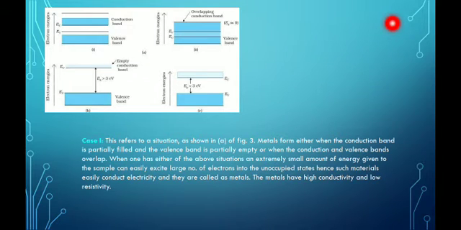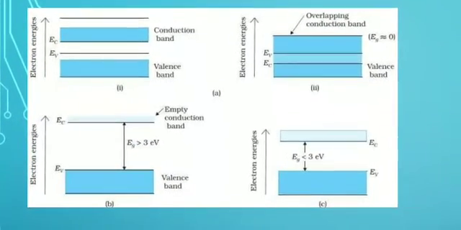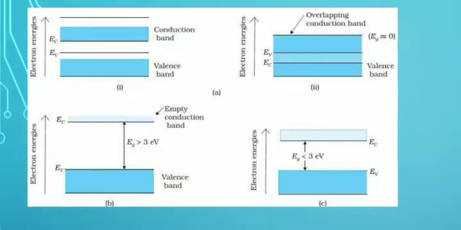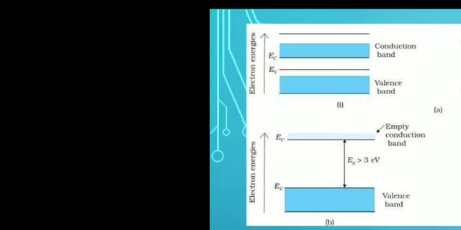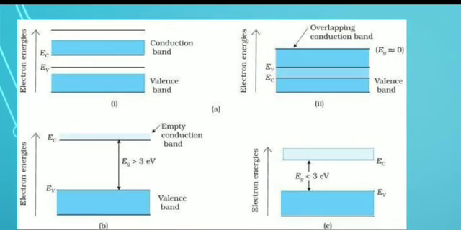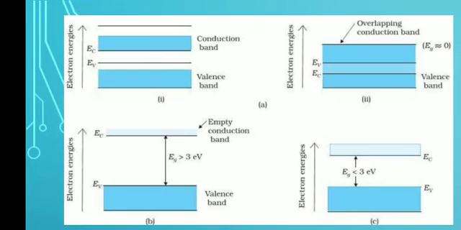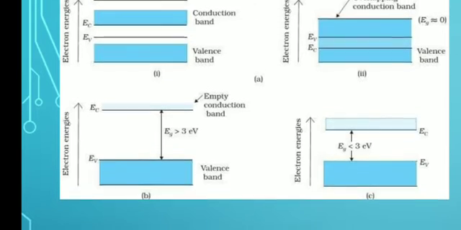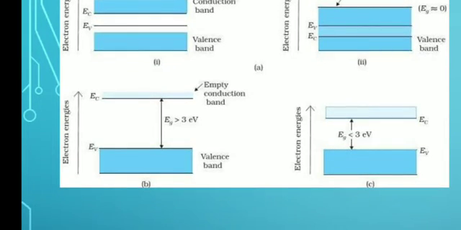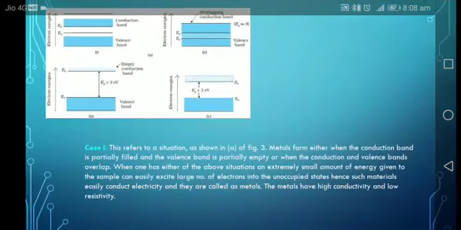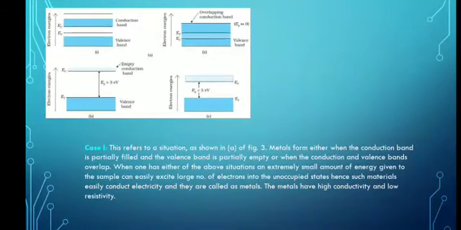So here I have seen you the figure. I will enlarge it. Okay. So see, in the first figure there is a small gap between the conduction band and valence band. Then in the second figure they are overlapping. Then in the third, in B case there is a large gap, and in C case there is a little or intermediate gap. Okay, so we will see first the case 1.